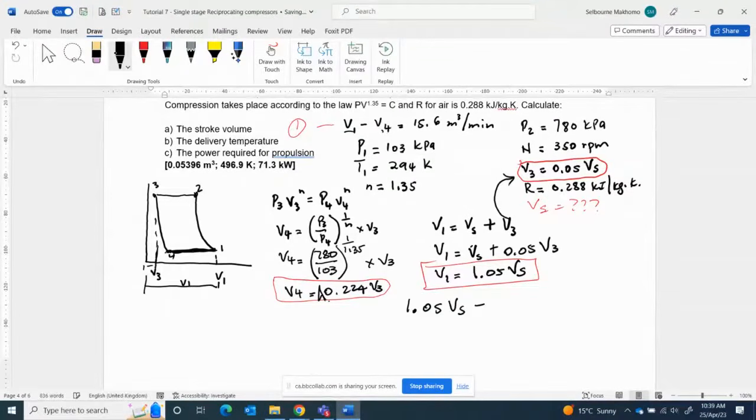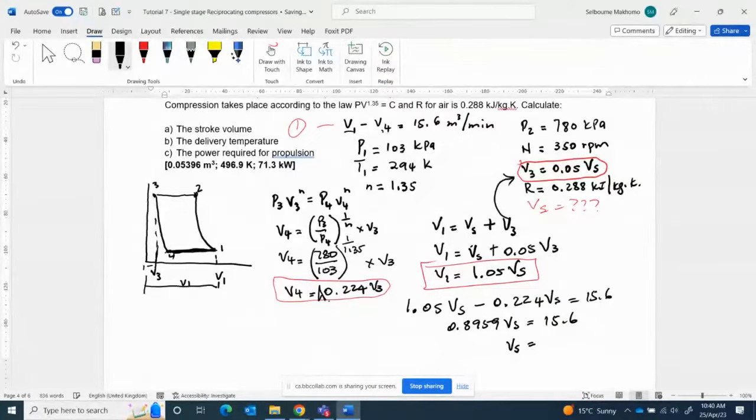It is here, minus 0.224 Vs. Vs is equal to 15.6. We add the two now, we have 0.8959. Vs is equal to 15.6.